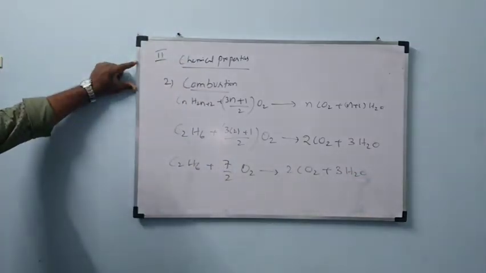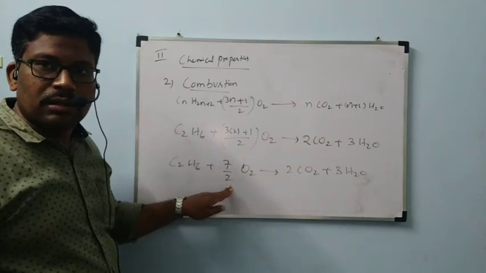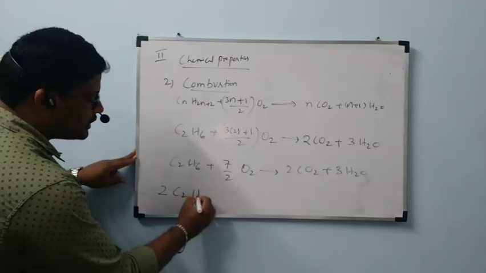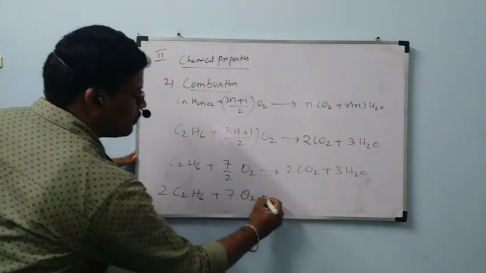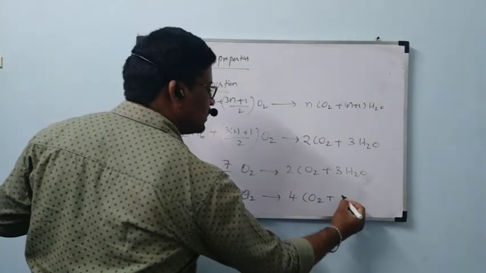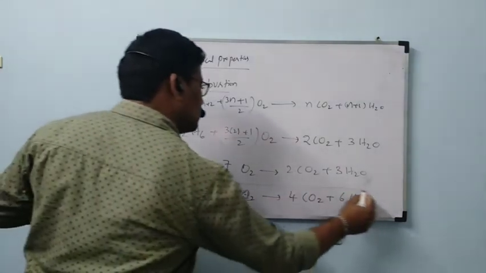In this condition, if you get a fraction value, multiply this entire equation by 2. Then this 2 will be cancelled. Then it will become 2C2H6 plus 7 O2 gives rise to 4 CO2 plus 6 H2O. This is the final balanced equation.